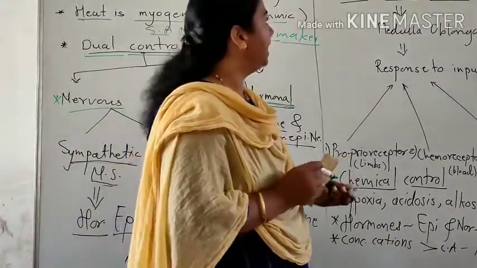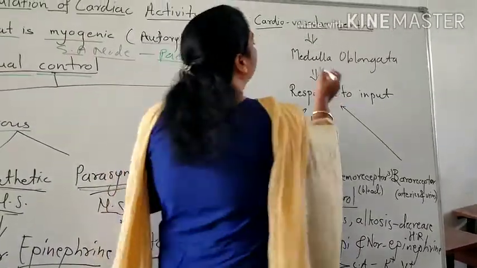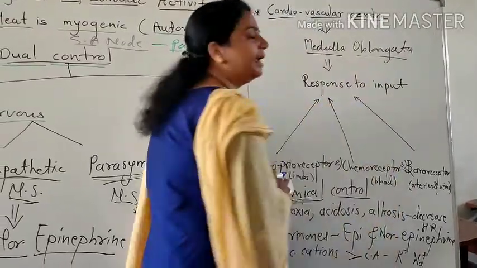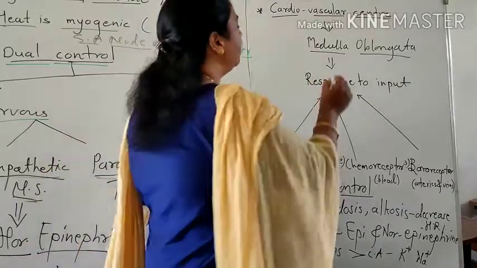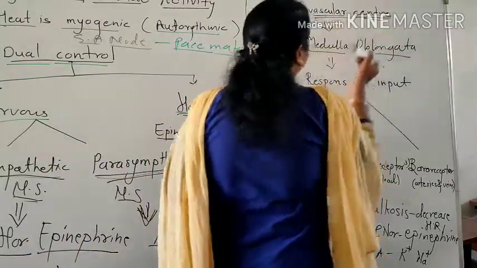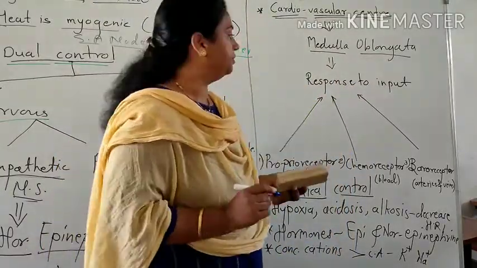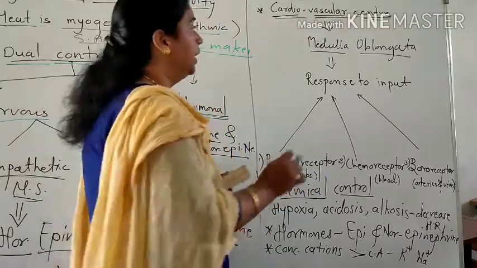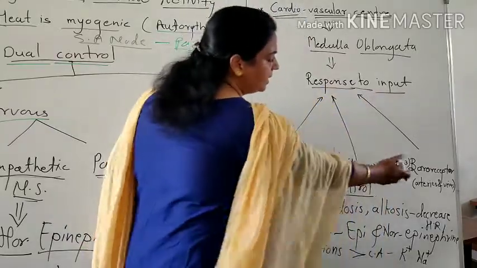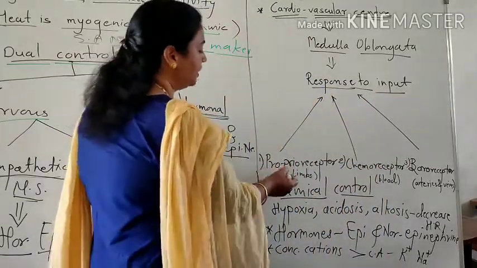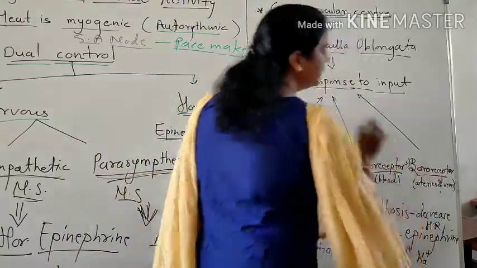Then we will see the cardiovascular center, which is located in the part of the brain called the medulla oblongata. It is part of the hindbrain, in which the cardiovascular center is present. This cardiovascular center controls cardiac activity. It controls the rate of heartbeat in response to inputs from various receptors. The first receptor is the proprioceptor, the second is the chemoreceptor, and the third is the baroreceptor.